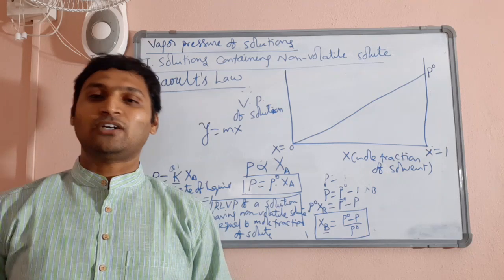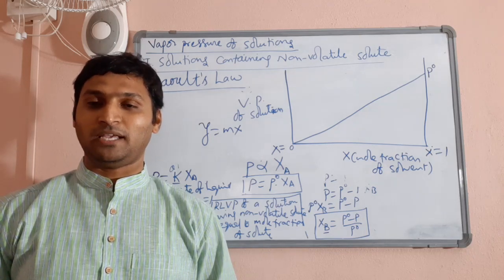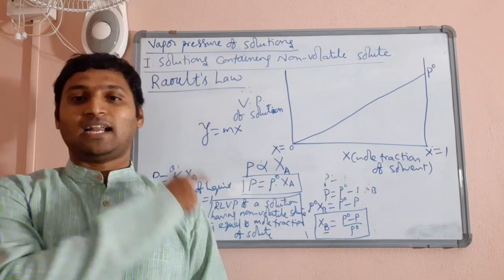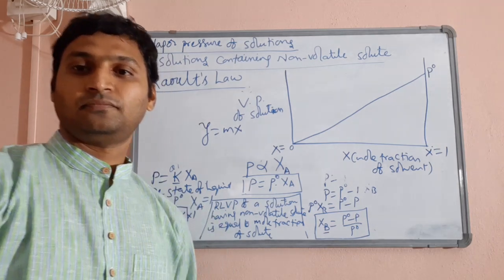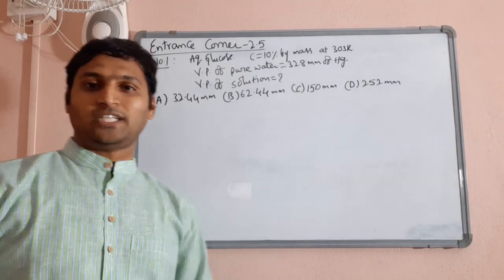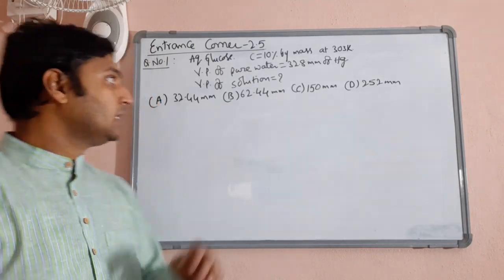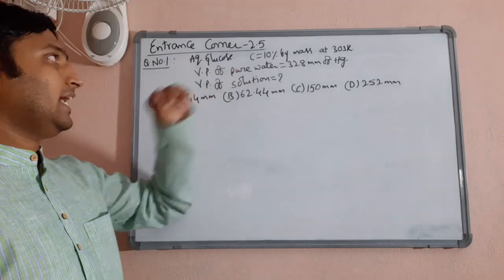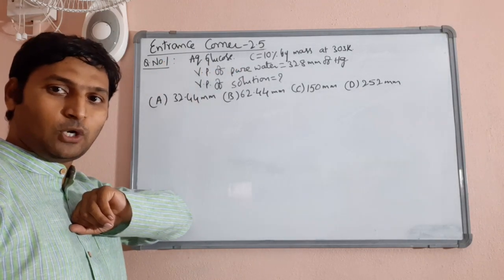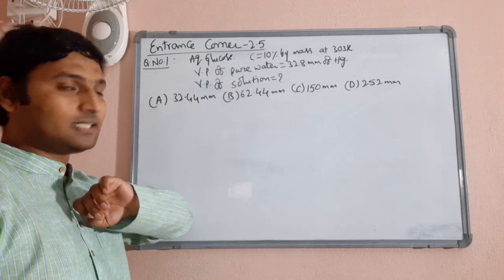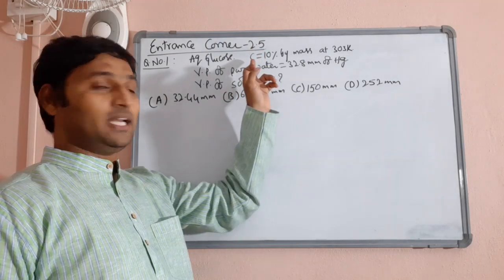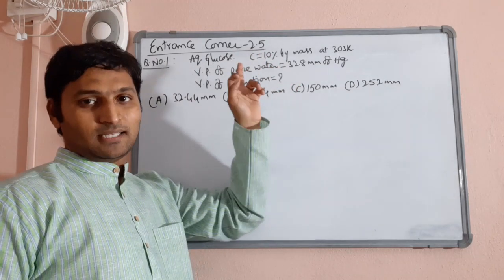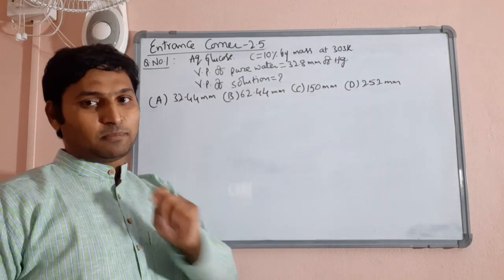So go to Entrance Corner 2.5 of your EPL. Questions number 1 to 5 are related to non-volatile solid solute. Let us solve them. Look at question number 1. He has considered aqueous glucose. You know the formula of glucose is C6H12O6. He has given the concentration of the aqueous glucose solution as 10% by mass. That means he has given you mass percentage.